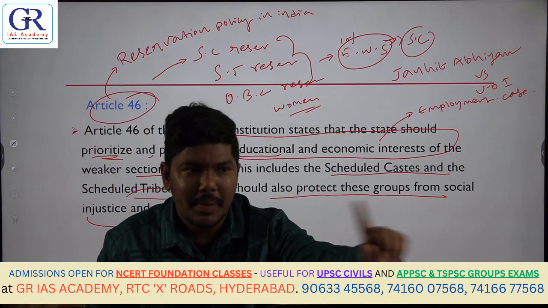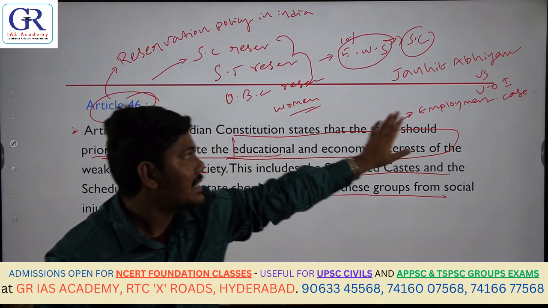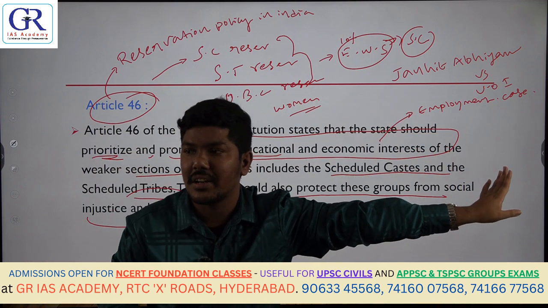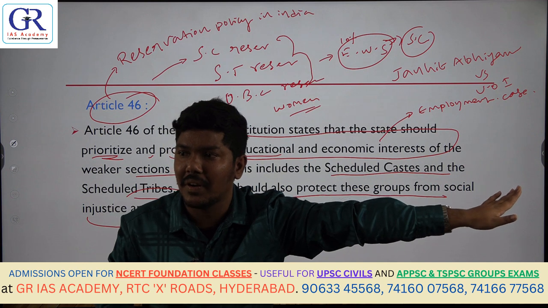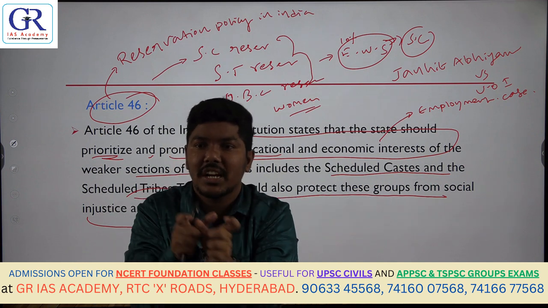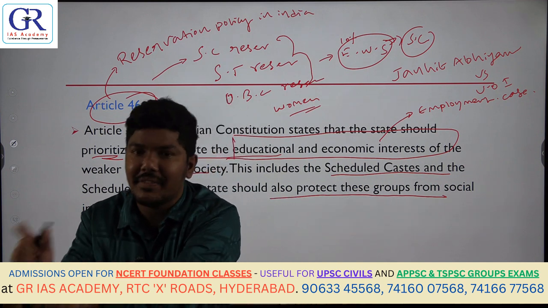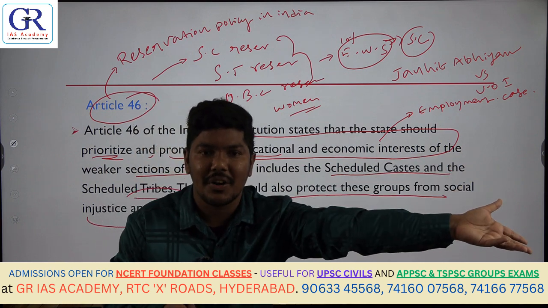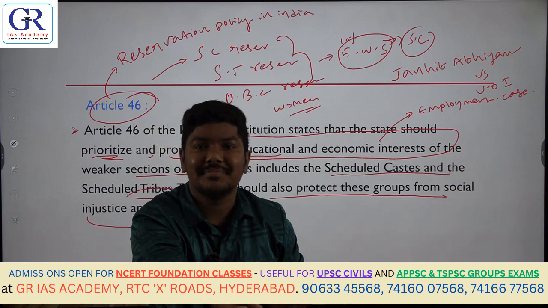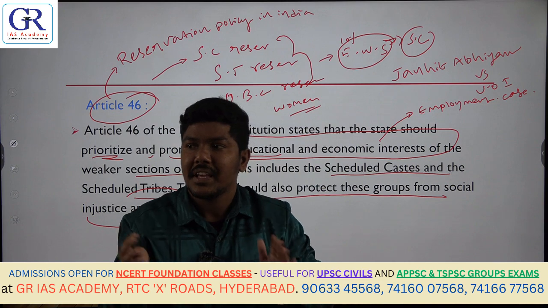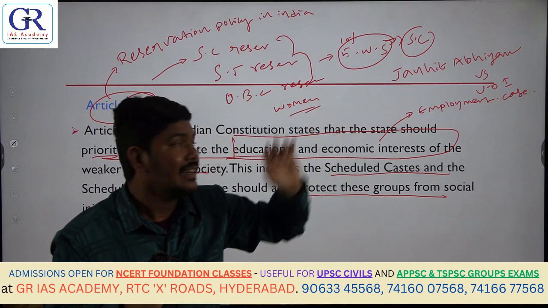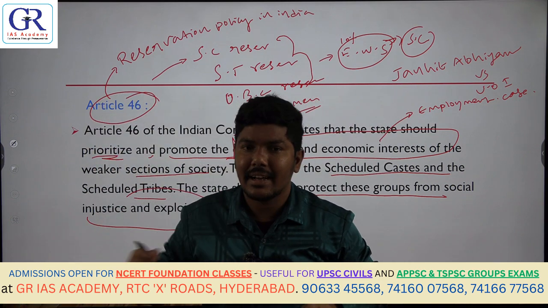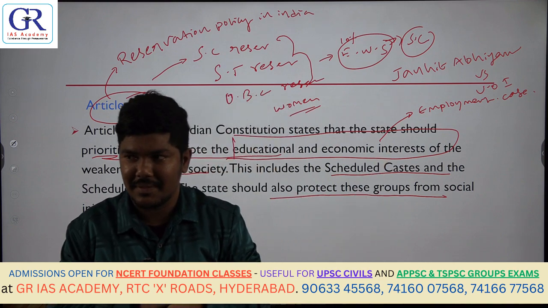The petitioners argued that this 10% reservation is unconstitutional, because reservation should be given only on social and educational grounds, not on economic ground. You are giving it on the basis of income, like less than 8 lakh per annum, then you can avail the EWS reservation, again considering other factors as well.